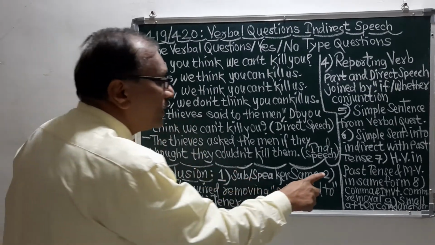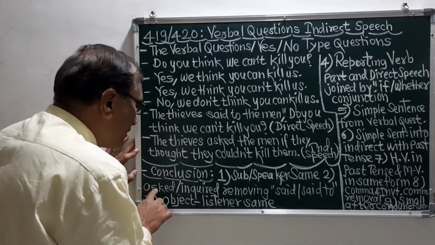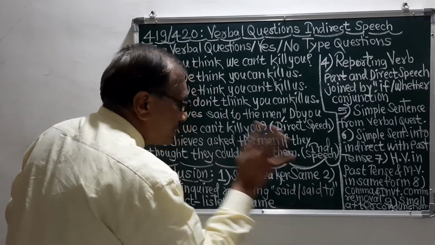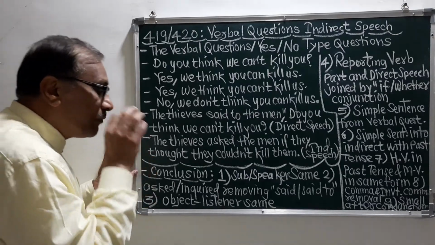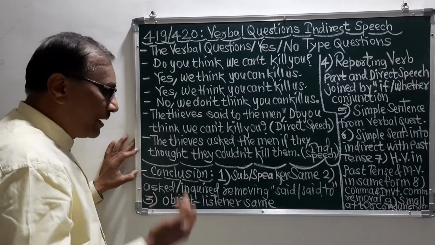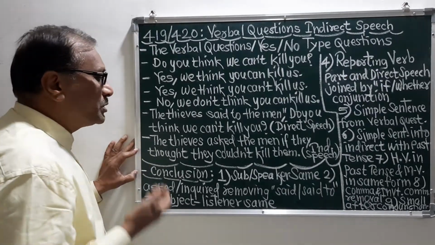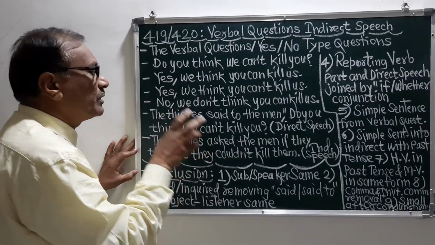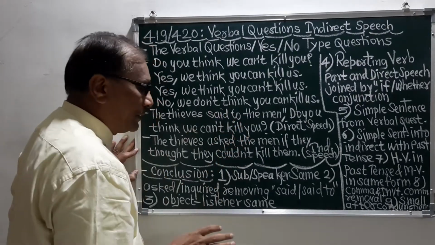The second rule is asked and inquired, removing said or said to. When we make the indirect speech from the direct speech, in the sentence of the direct speech there is said to or said.